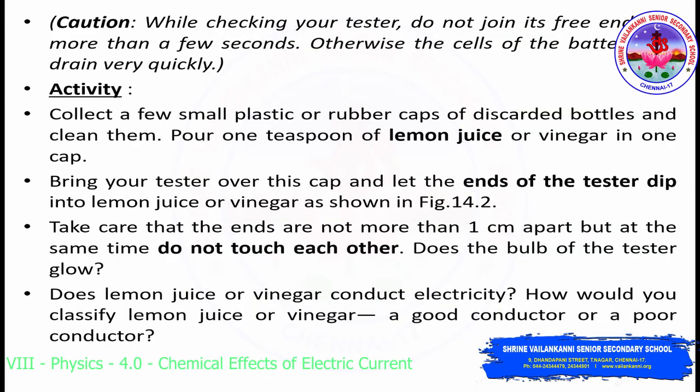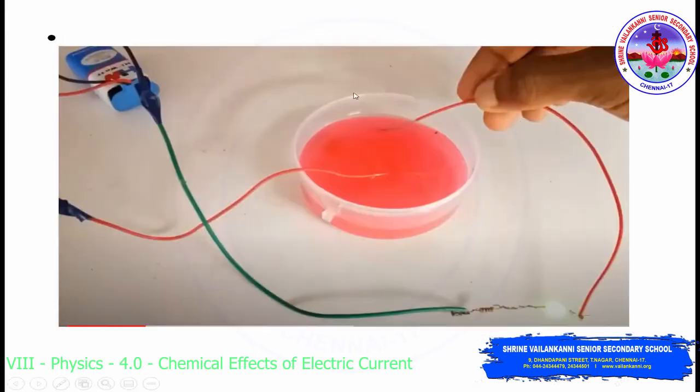Now, to understand whether liquids also conduct electricity or not, we have to perform an activity. The things that you need are a small plastic bowl, which you fill with vinegar or lemon juice. Take this solution in the plastic cup, and ensure that it is clean before you use the liquid. You can pour some vinegar or lemon juice inside this plastic cup. After doing this, this kind of battery is available in the markets nowadays. So get this kind of battery and connect the wire.